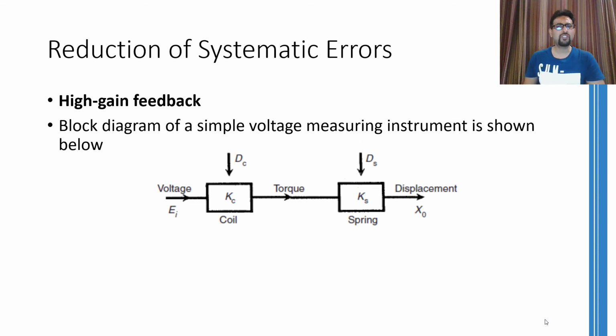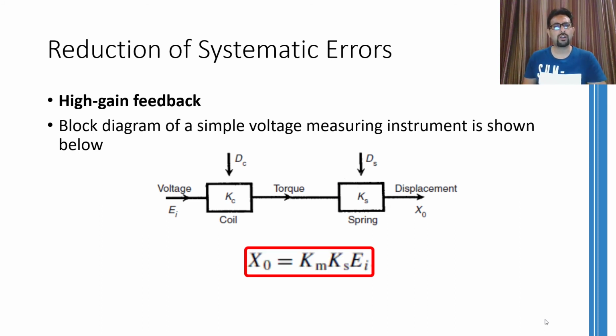Now the environmental changes can change the constants associated with the coil and with this spring. You can see that the output X naught, that is the displacement, is dependent on the input voltage and the constants associated with the coil and the spring. But if these constants change, the output is going to change. And we want that because of the environmental changes, these constants should not change. So, can we control it?